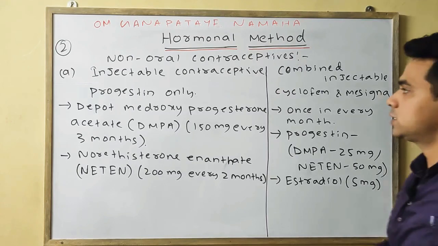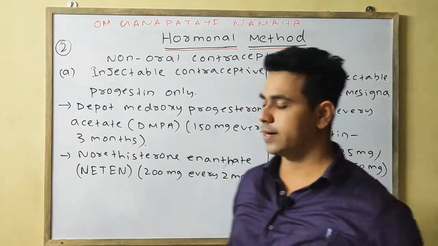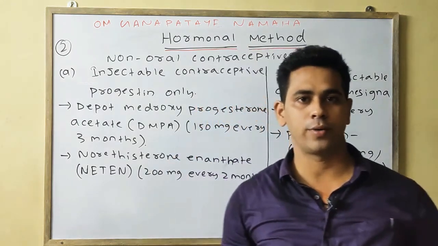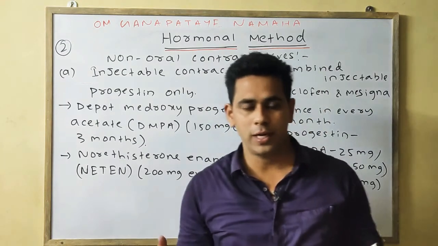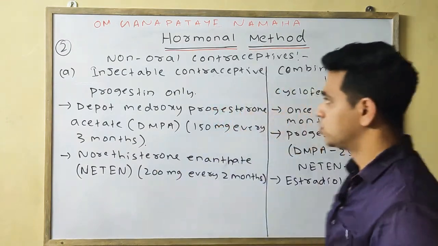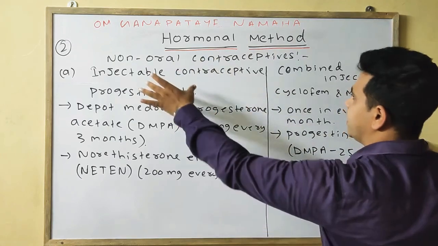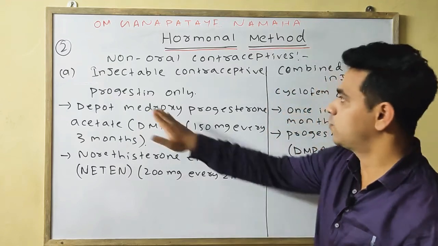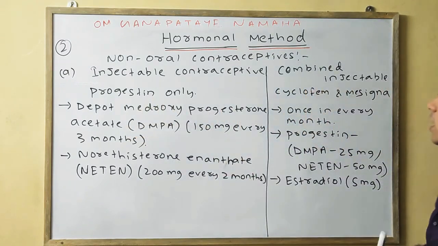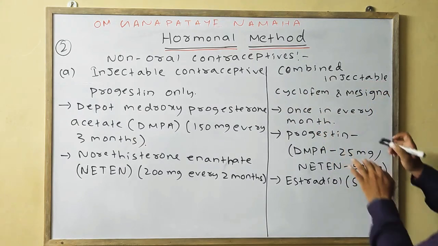Now we'll discuss our non-oral contraceptive. Okay, non-oral contraceptive is divided into 2 types. One is your injectable, other one is your implant. Injectable means obviously it is provided by injection. The injectable contraceptive consists of 2 types. One consists of progestin only, and the other one is your combined injectable, which consists of both the progestin and